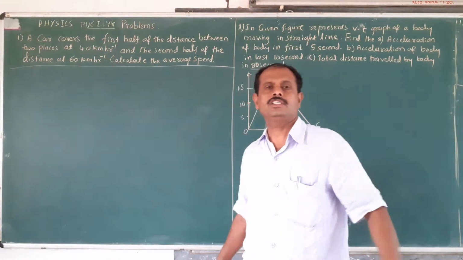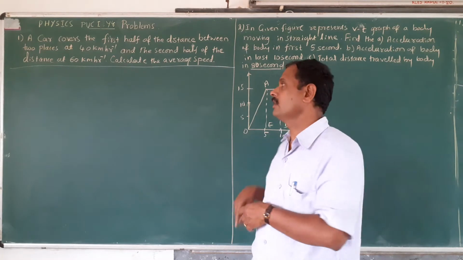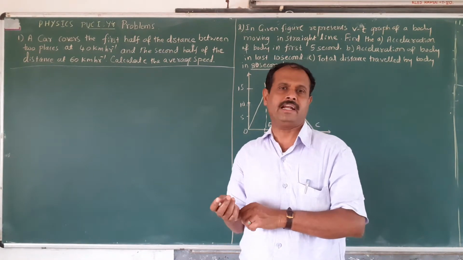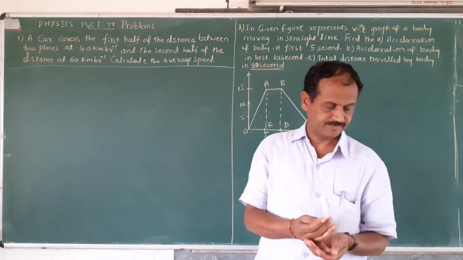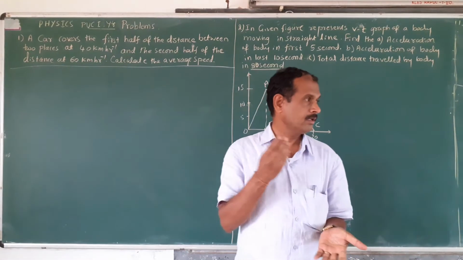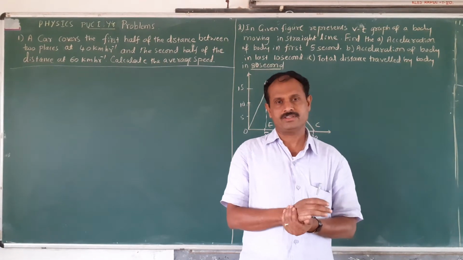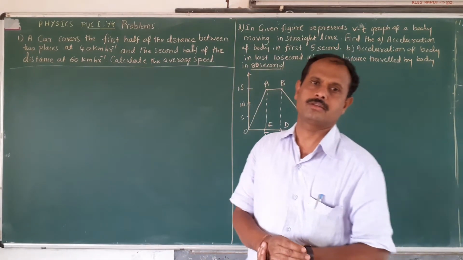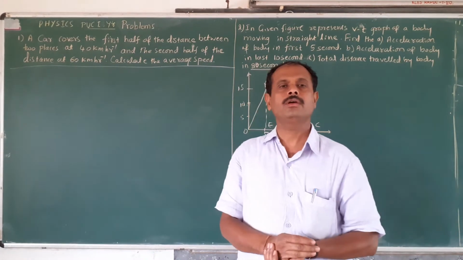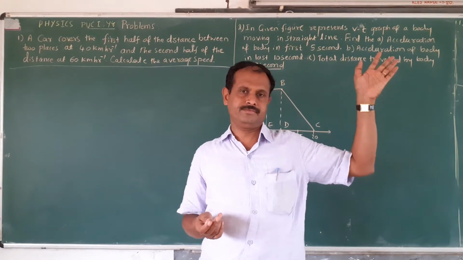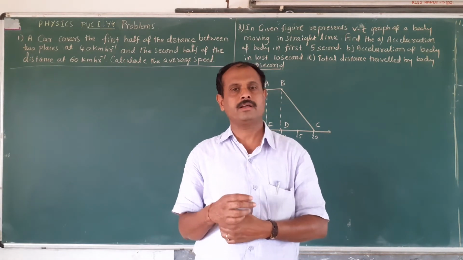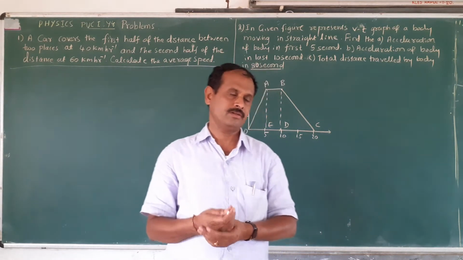Now, in this video clip, I want to discuss the problems based on motion of a particle in one dimension. Motion of the particle that is in one dimension. What is the meaning of one dimension motion? When a particle or a body moves along a straight line, this is called one dimension motion, or the motion of the particle is said to be in one dimension.